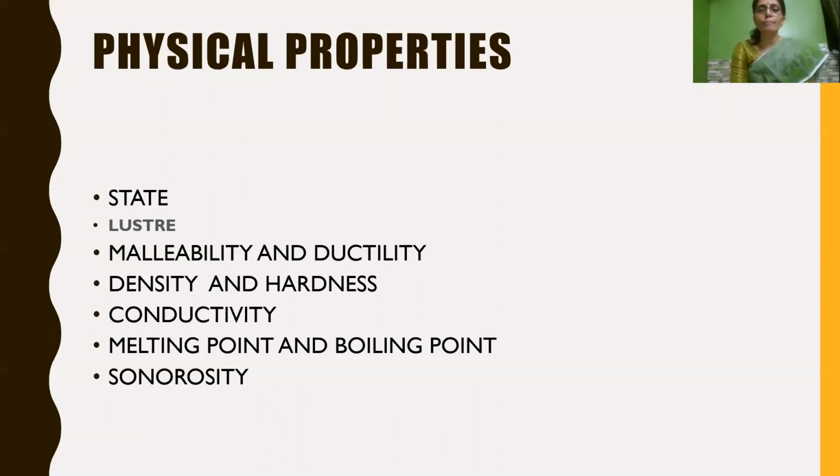Then coming to sonorosity, metals can produce a characteristic ringing sound. This property of metals is called sonorous, or the property is called sonority. That is why you can see metal bells in temples, etc. And if you drop any metal coin or metal rod, it produces a ringing sound. So this ringing sound, what do you call that? Sonority. But what about non-metals? They do not have this property of sonority.